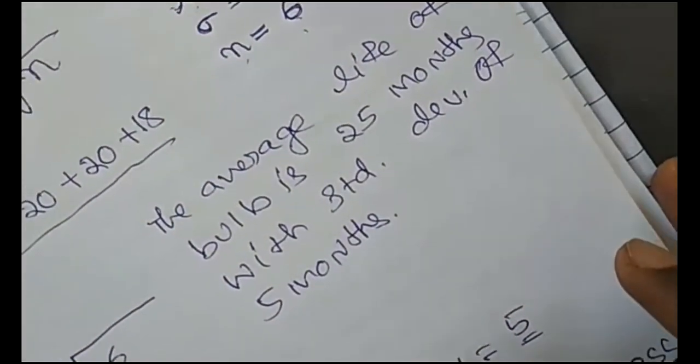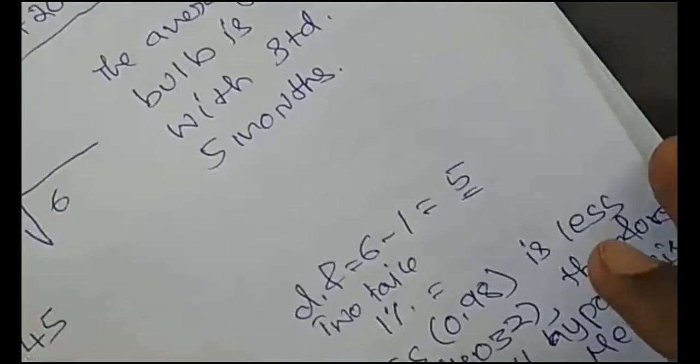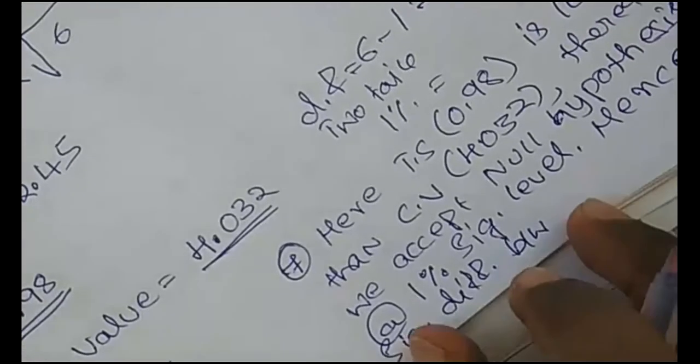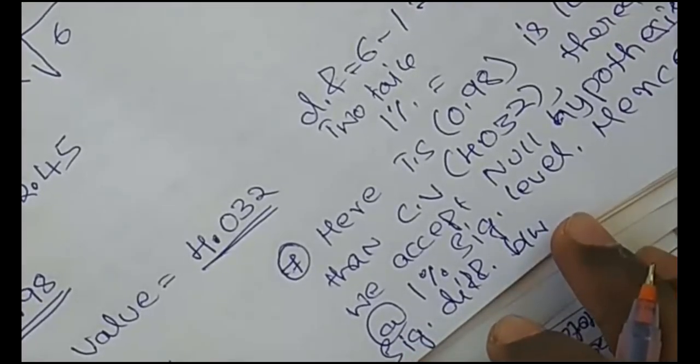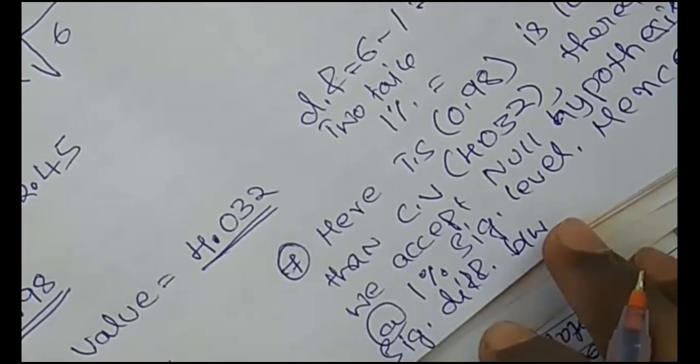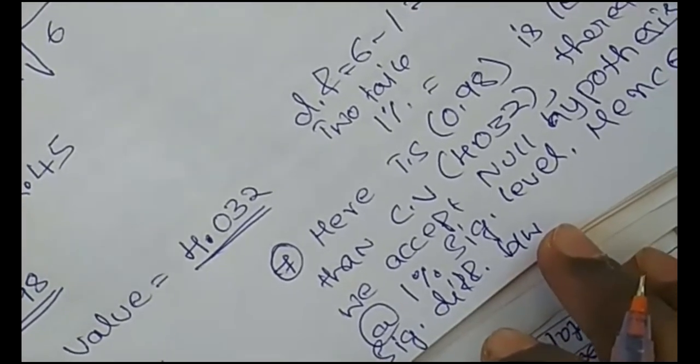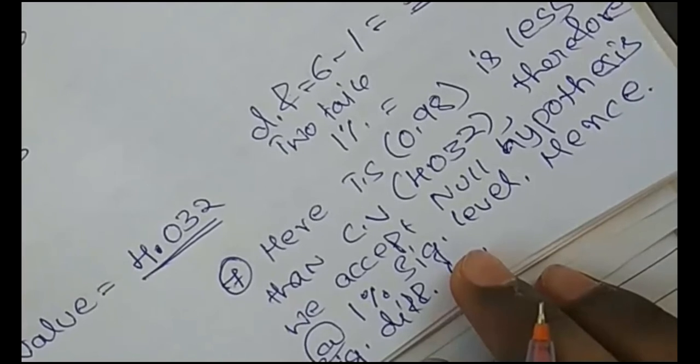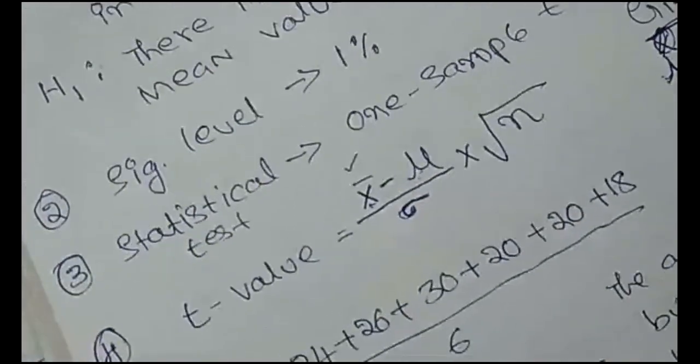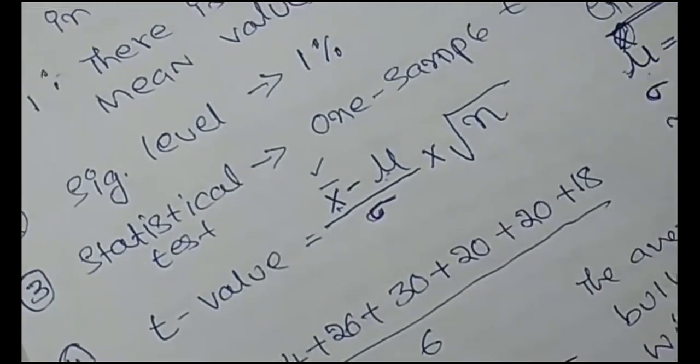Sometimes what students do is they only find the critical value and test statistic. So that is not enough. We have to write the interpretation. Interpretation or analysis is very important. Calculation is also important, but how you conclude and interpret those results is also important. So these are the steps we need to follow while calculating a one sample t-test.